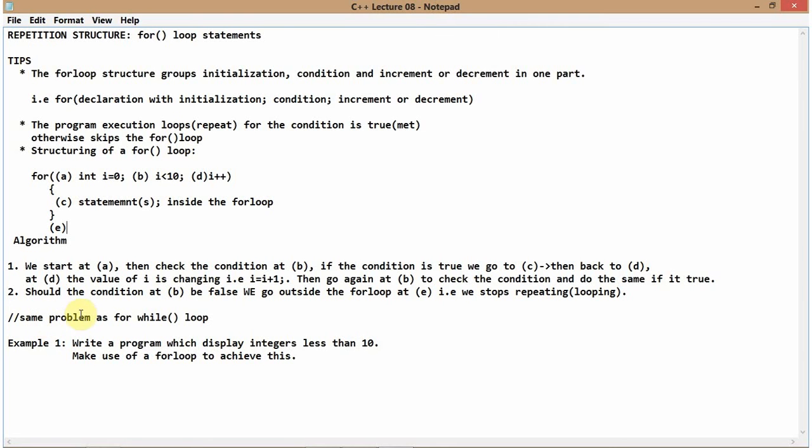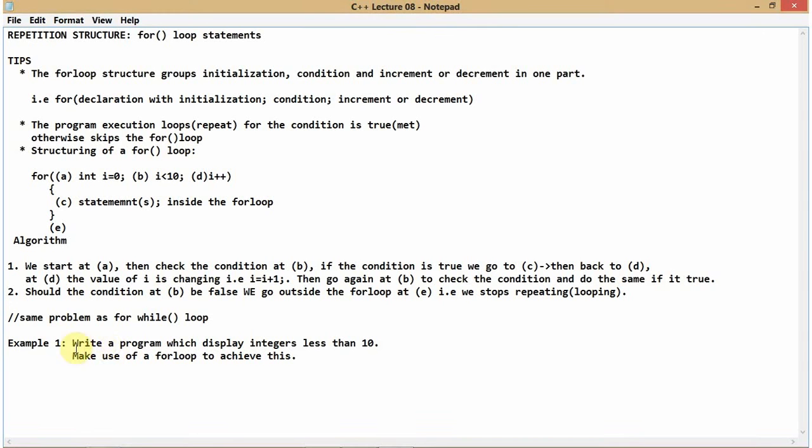Alright, so now, as always, I encourage that after each explanation we go and see how it will look in coding. So, same problem as for the while loop and the do while in the previous lecture. Because these are repetition structures, they can be used to solve the same problem, since they are all repetition structures.